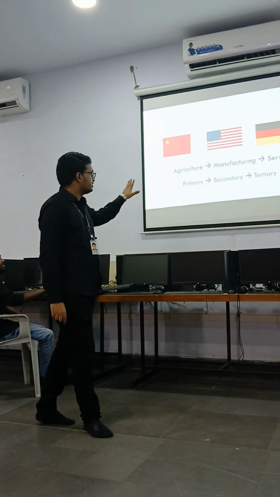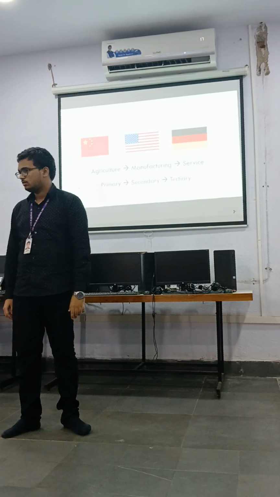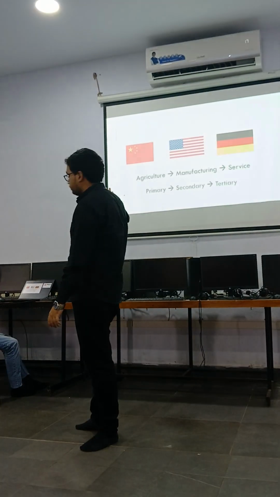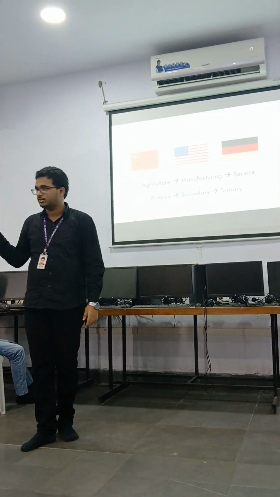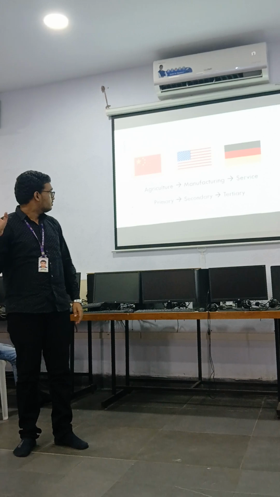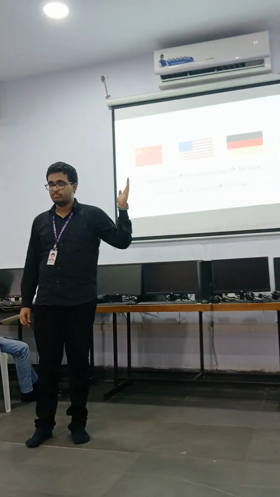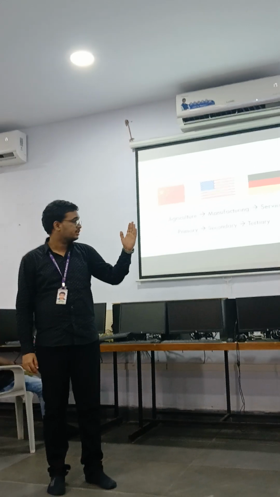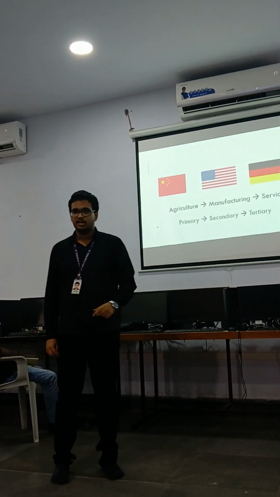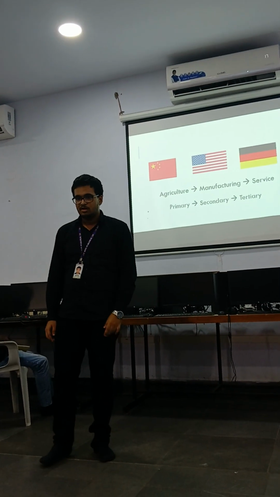So these 3 countries, they have something in common. As you can see, they are all mostly agriculture-based countries in the past. So USA was mostly colonized by the Europeans back in the 14th century, and it was mostly tribal area back then.